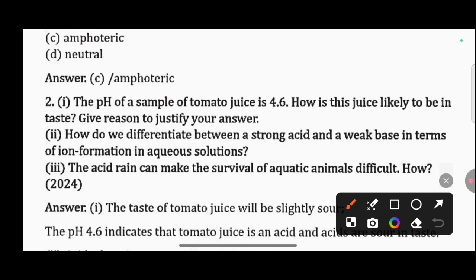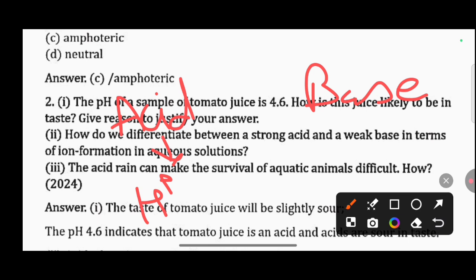Next question. How do we differentiate between a strong acid and a weak base in terms of ion formation in aqueous solution? First of all, we know that acid gives H positive ion and that forms hydronium ion H3O positive, and base gives OH negative ion in their aqueous solution.